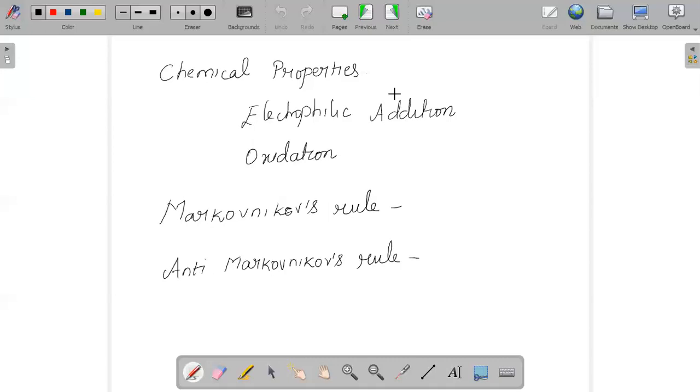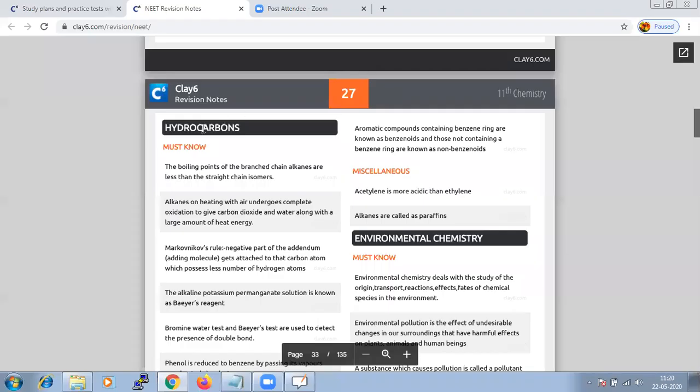And when we are talking about the chemical properties of alkenes, they show mainly two types of reaction: the electrophilic addition reaction, and the other one is the oxidation reaction. Here it is very important to learn Markovnikov's rule. It is an important factor to know that the negative part of the addendum, that is the adding molecule, will get attached to the carbon atom and water along with a large amount of heat energy.